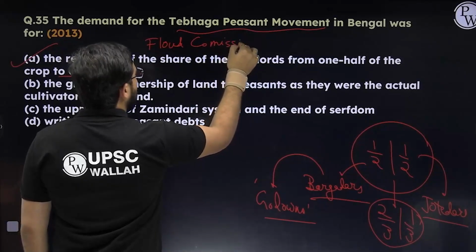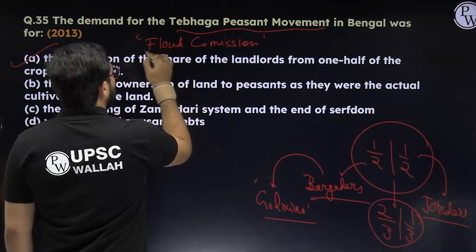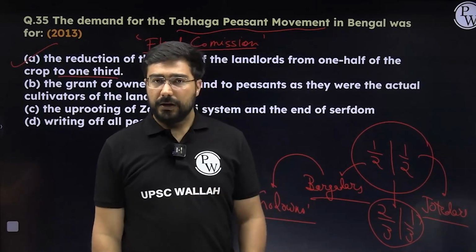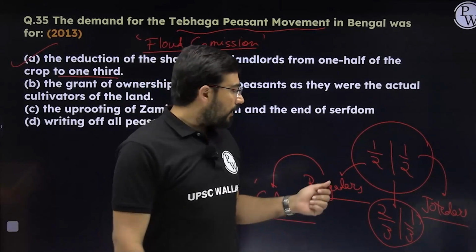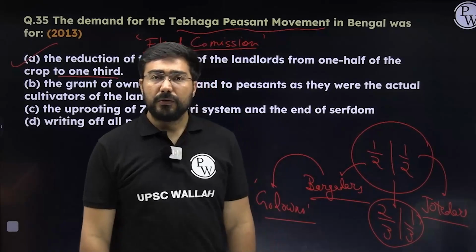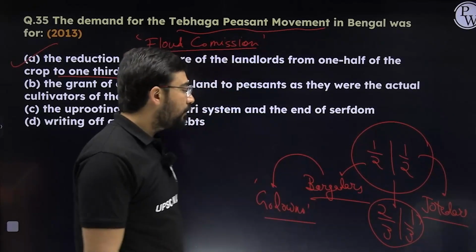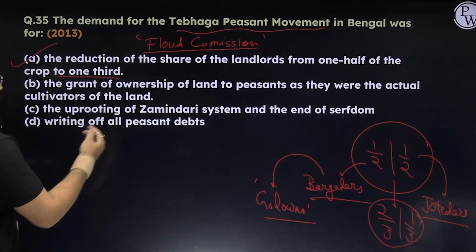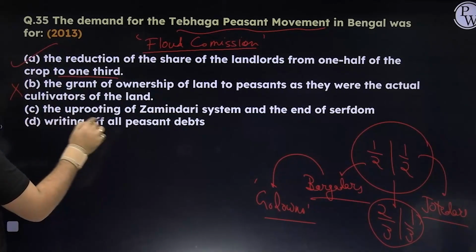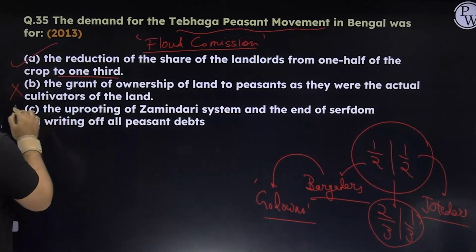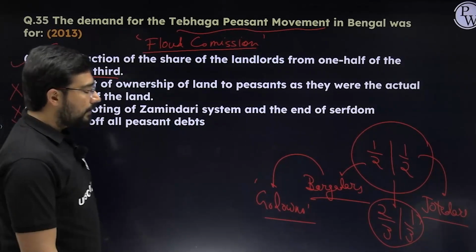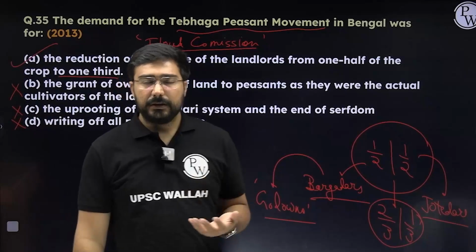Okay, and this Floud Commission also gave the same recommendation, that the share of the Bargadar should be increased from half to 2/3, and the same demand was put forward by them. The grant of ownership of land to peasants as they were the actual cultivators, no, nothing like that. Third, the uprooting of the zamindari system, no. Writing off all peasant debt doesn't make sense, right? So in this case, only one option makes sense, and that is the first one.